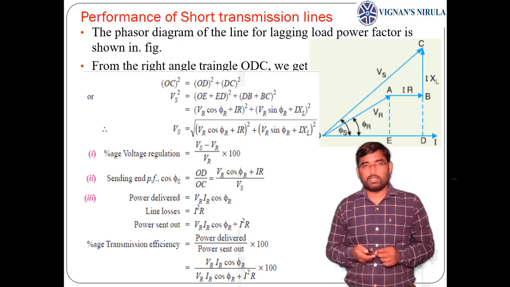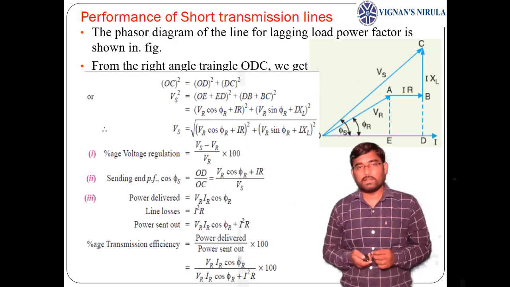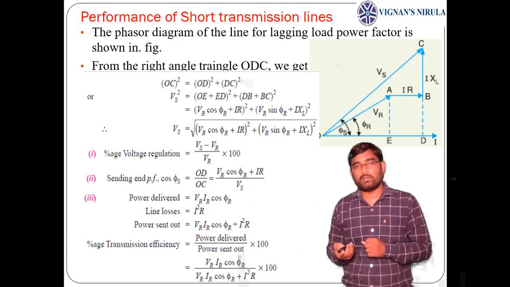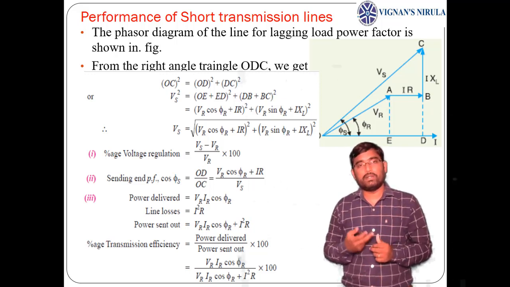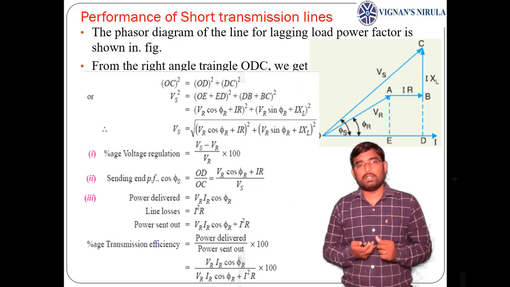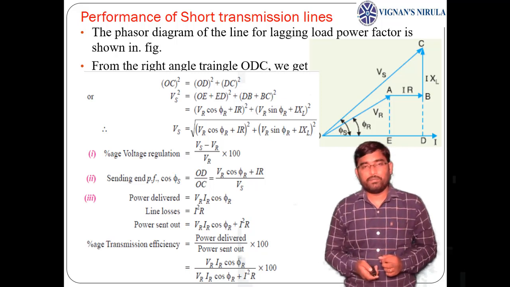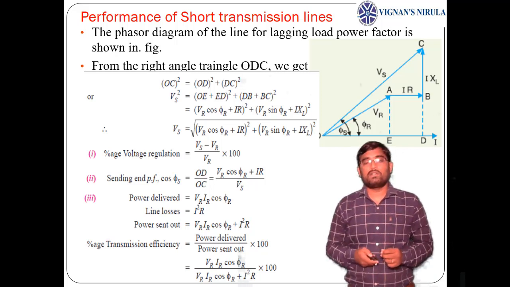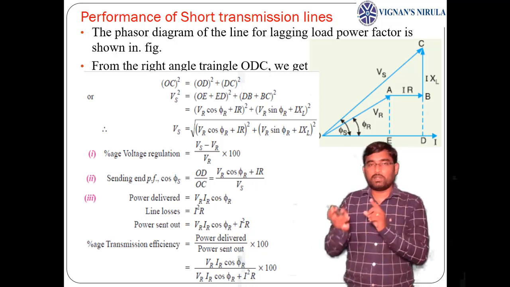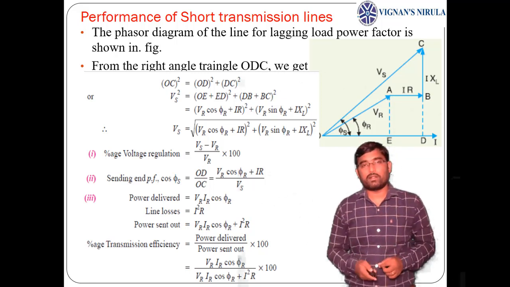And power delivered to the load is VR IR cos phi r. Here we have taken the single phase circuit analysis, that is why VR IR cos phi r, per phase voltage, per phase current into cos phi r. If you take the total three phase, then it will be 3 VR IR cos phi r. And the line losses are I square into R, and power sent out equals the receiving end power plus the losses occurring in the transmission line, VR IR cos phi r plus I square into R.